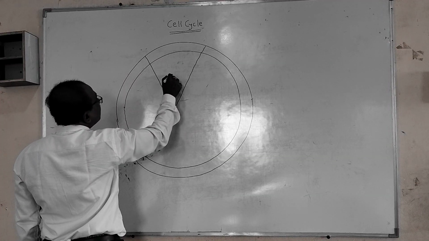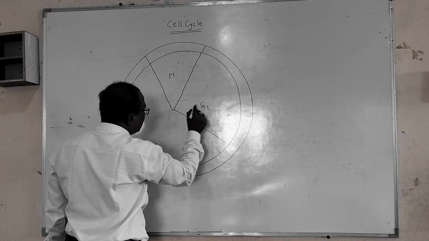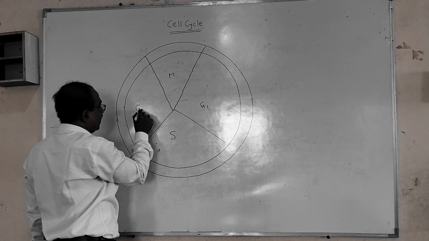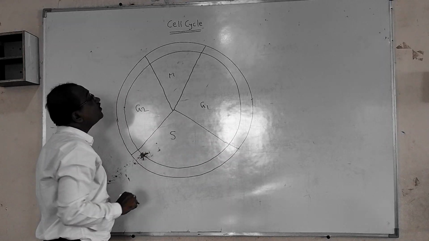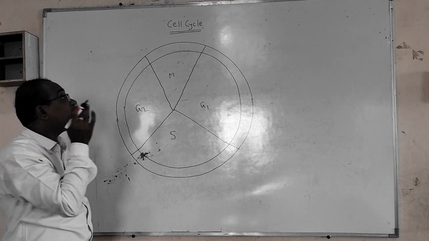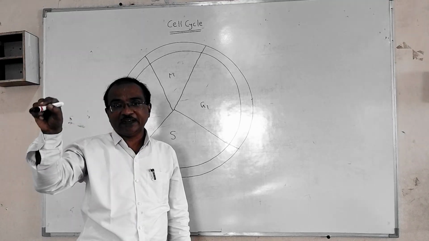So this is the M phase, G1, S and G2. These are the stages present in the cell cycle. To complete the cell cycle means mitosis plus interphase.